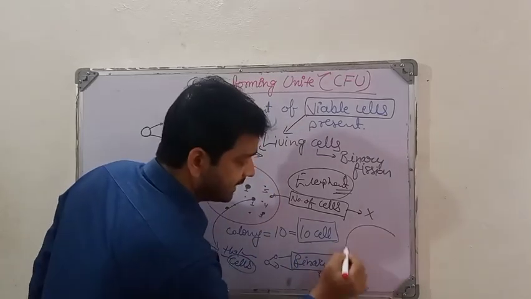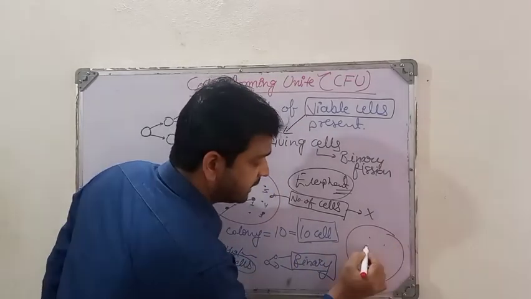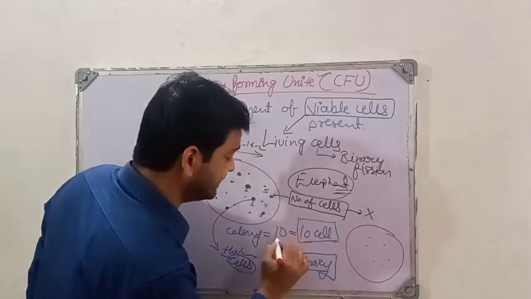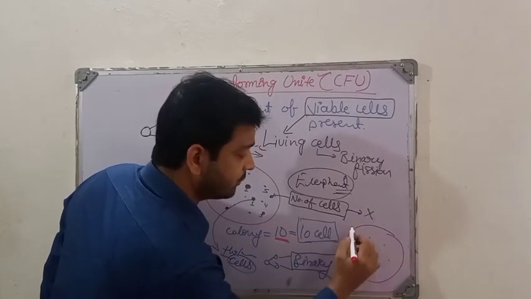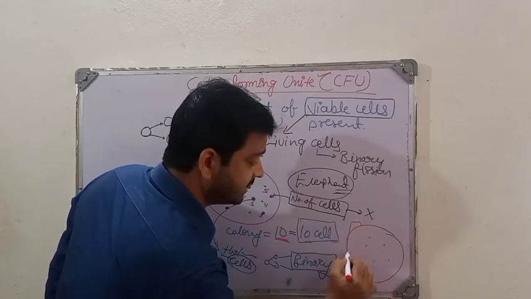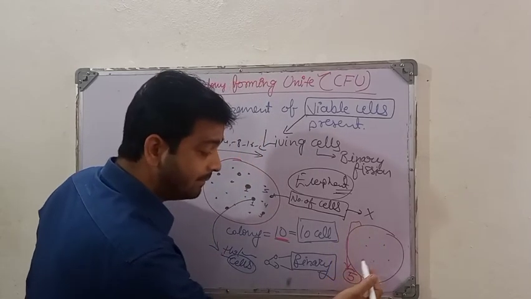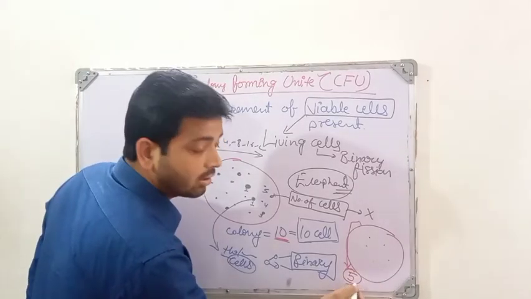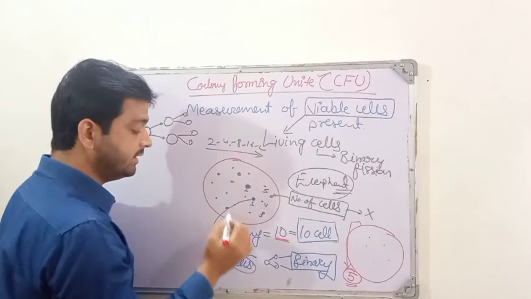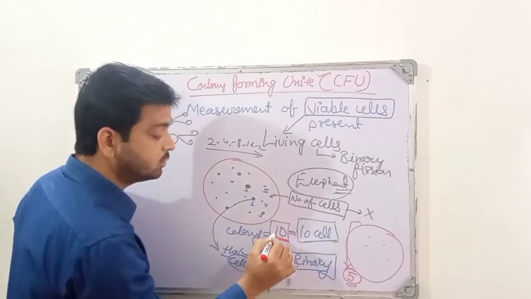Suppose in another petri dish you may not get 10 colonies, you may get only 5 colonies, right? So for this particular strain the viability, or the colony forming unit, is less, it is 5, and for this bacteria the colony forming unit is going to be 10.